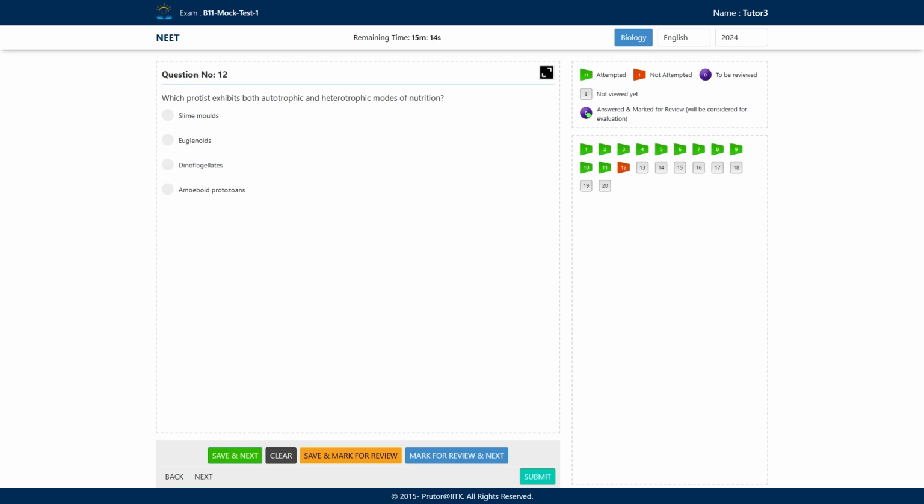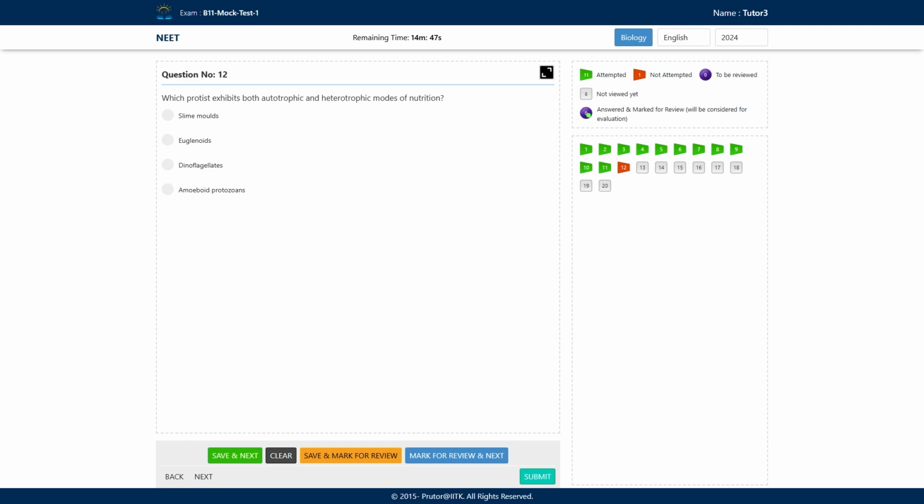So this euglena or euglenoids is a protist that shows the autotrophic as well as the heterotrophic mode of nutrition. And this is also called a connecting link. Euglena is called a connecting link between plants and animals.